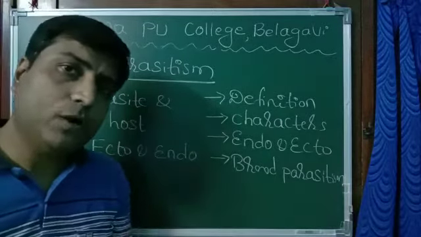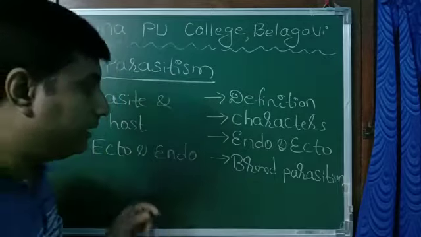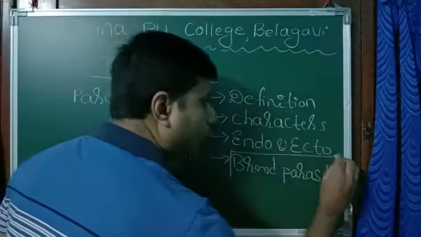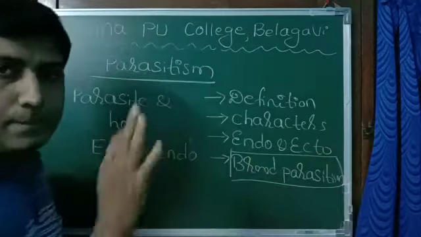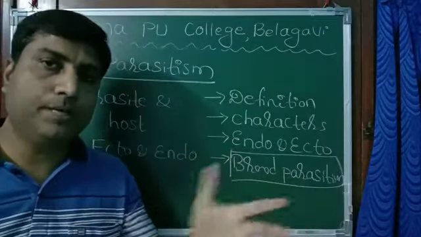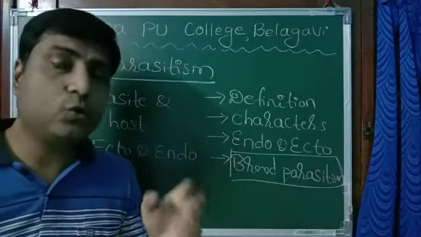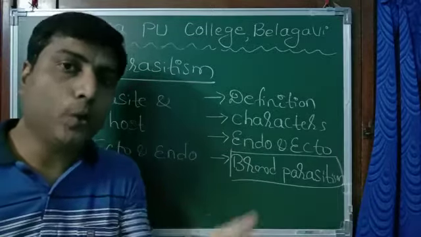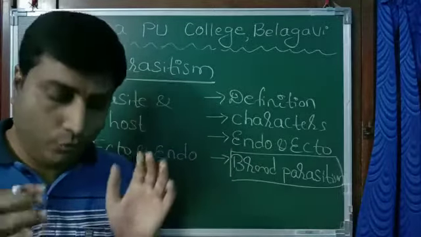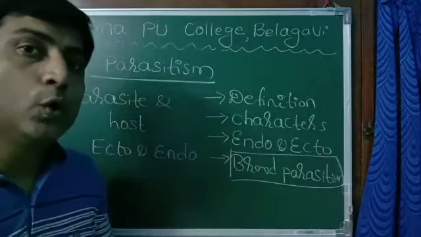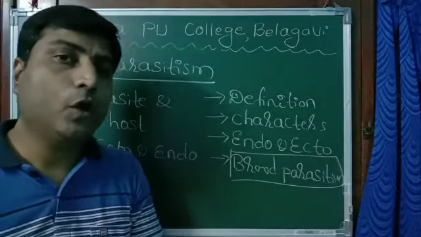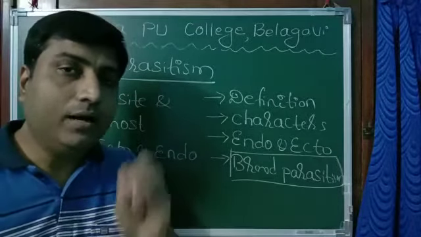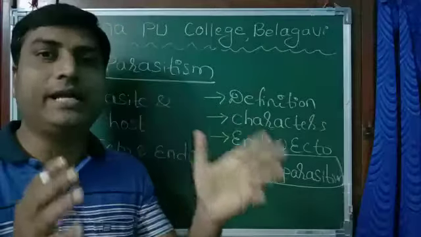Now, when we speak of parasites, one excellent example is what we call brood parasitism. That is the story of the cuckoo, or in Hindi we call koel, and the crow. We know that the bird cuckoo or the koel never builds its own nest.